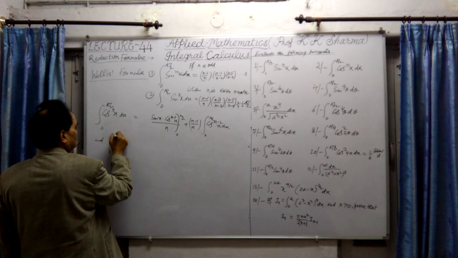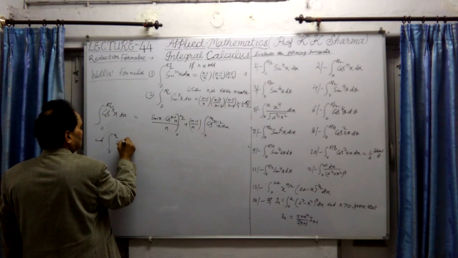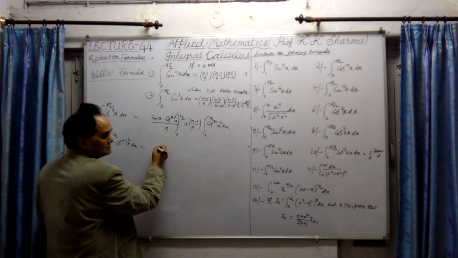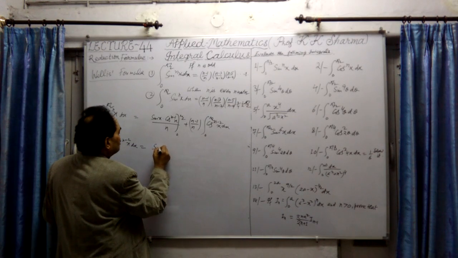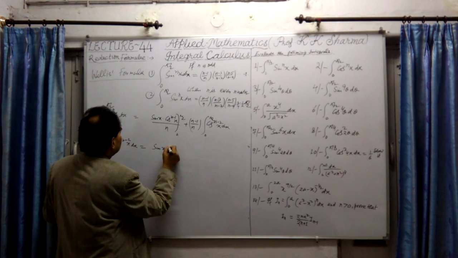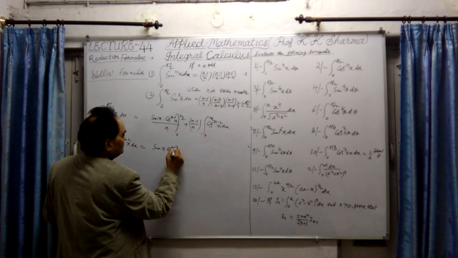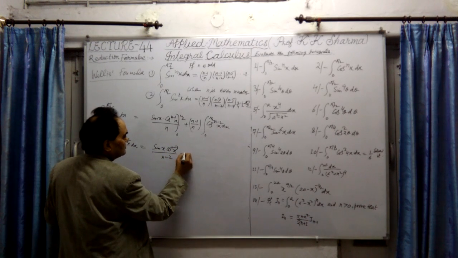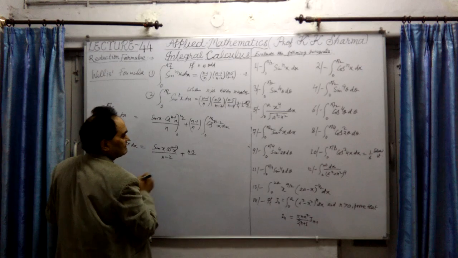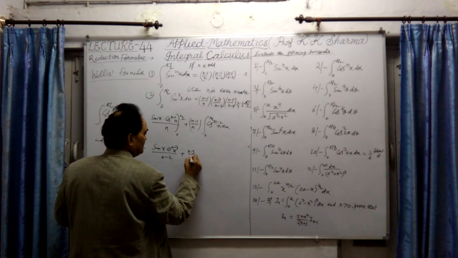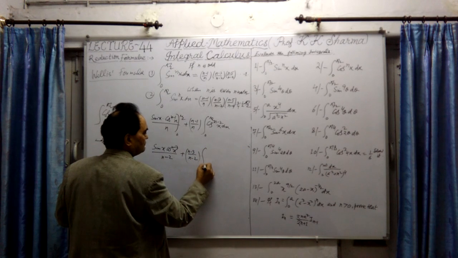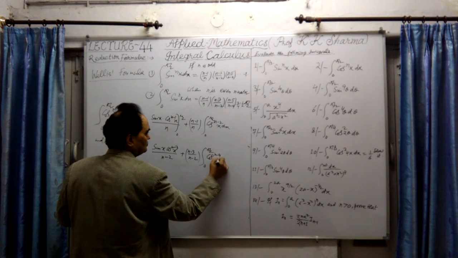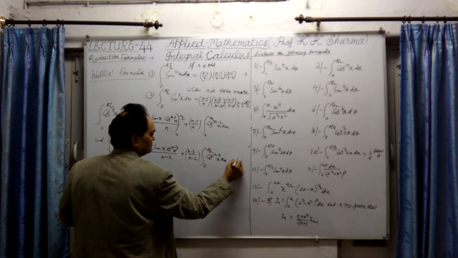The integral from 0 to pi by 2 of cos^(n minus 2) x dx is equal to again sin x into cos^(n minus 3) x upon n minus 2, where this power comes in the denominator, plus (n minus 3) upon (n minus 2) into the integral from 0 to pi by 2 of cos^(n minus 4) x dx, etc.